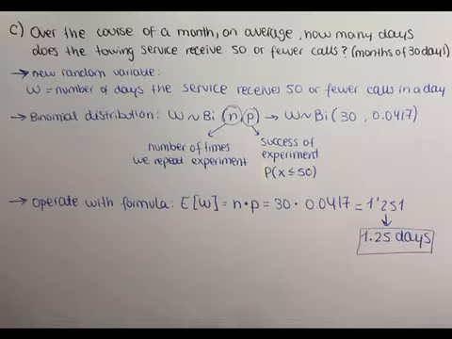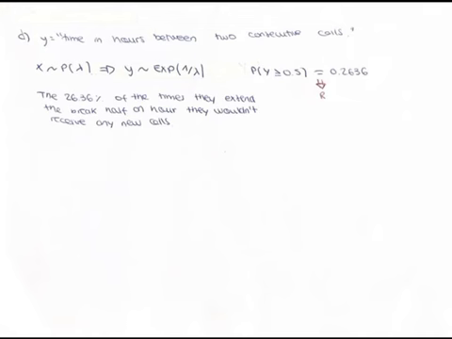If some of the workers, after receiving the last call, are on a coffee break, what is the probability that they could extend the break for half an hour without any new calls? We defined the random variable y as the time in hours between two consecutive calls. Since the number of calls follows a Poisson distribution, the time between calls follows an exponential distribution. We're asked to find the probability that no new calls occur during the next 0.5 hours, that is, the probability of y being greater or equal to 0.5.